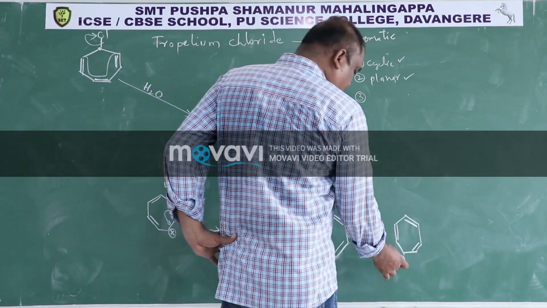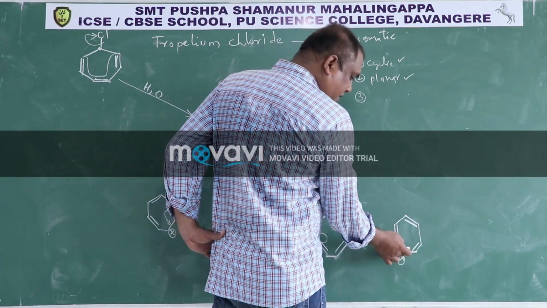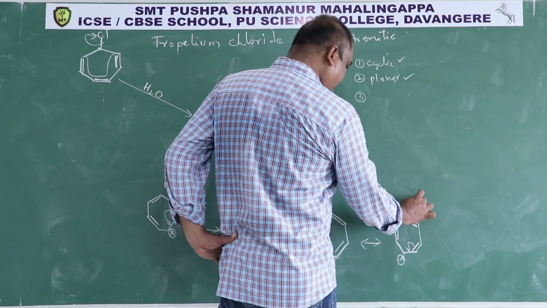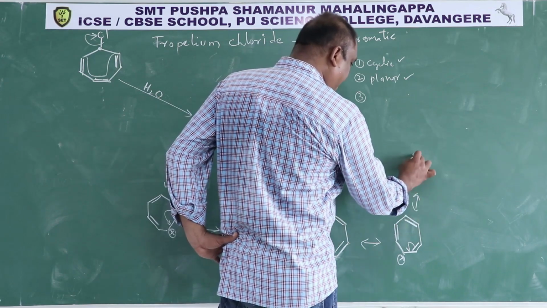Then this positive charge and this pi bond are in conjugation. This will come here. Another resonating structure you will get.